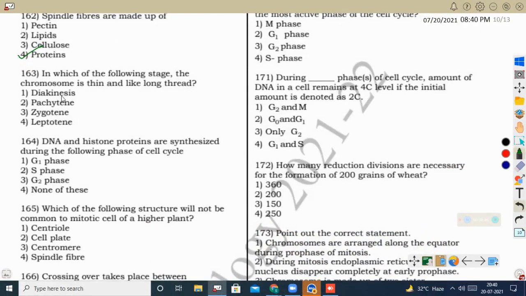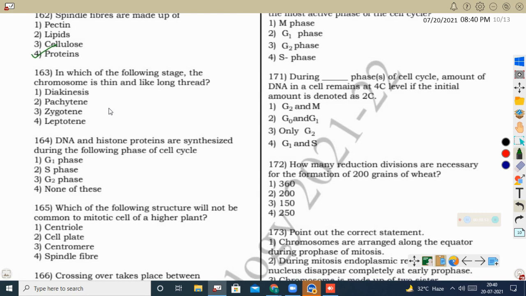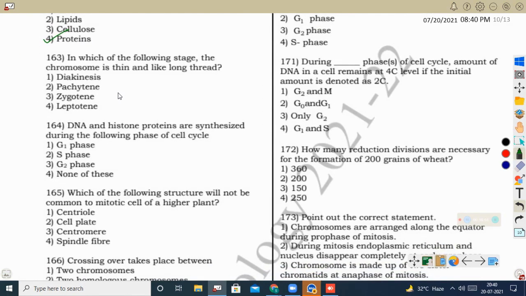See, diakinesis, pachytene, zygotene, leptotene stage it has given. Leptotene stage is the first stage of prophase 1. There the chromatin thread will start condensing. So in this stage only we can see thin long thread-like chromatin fibers.